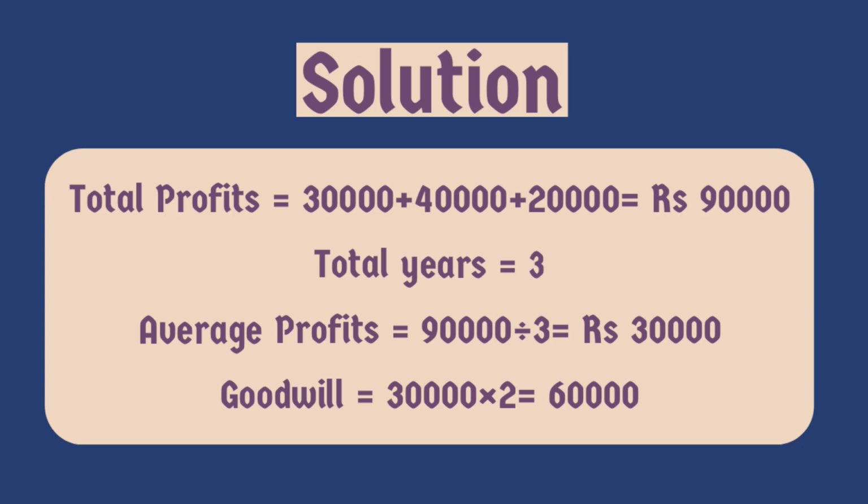Firstly, we will calculate the average profit. So to calculate the average profit, let us get the total of profits: 30,000 plus 40,000 plus 20,000. The total of the profits of 3 years will be 90,000, and there are 3 years. So 90,000 divided by 3, the average profits will be rupees 30,000. Now goodwill is to be calculated on the basis of 2 years purchase. So 30,000 multiplied by 2, 60,000 will be our goodwill.